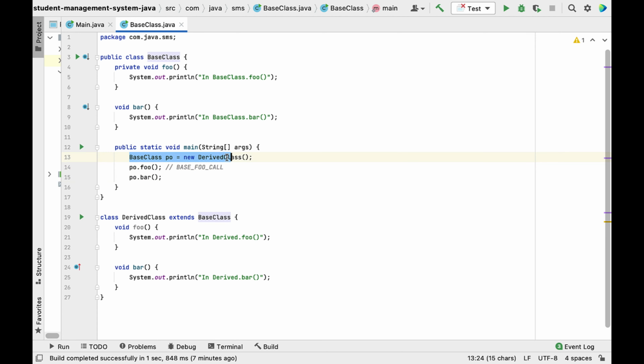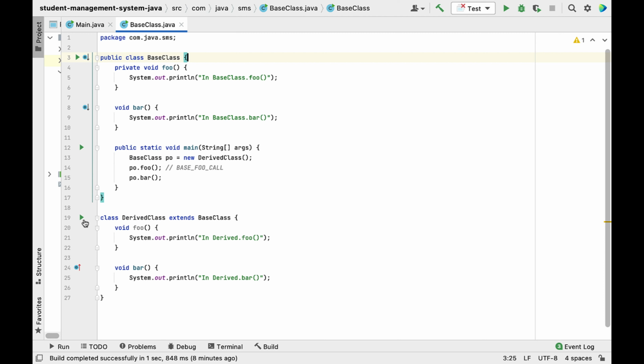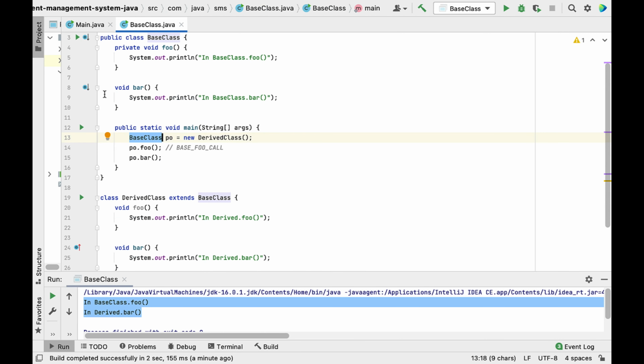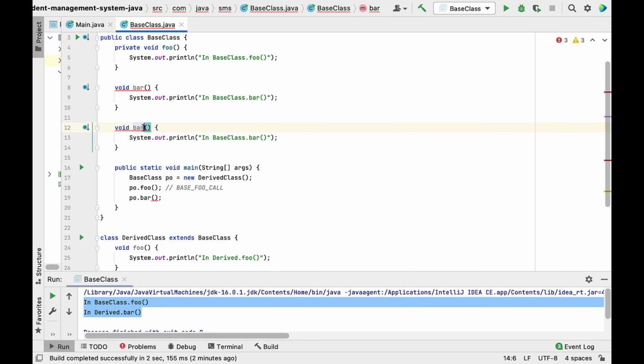So this is basically called upcasting. Here we are creating the object of the derived class, but we are using the parent class as a reference variable, and whenever you create an object of the child class using the parent class as a reference variable, then the child class or the subclass method should be called first, because this is runtime polymorphism. So if you run the program, you can see it will print derived foo and derived bar. Let's say I have another method bar1 and bar1. Now you can guess.